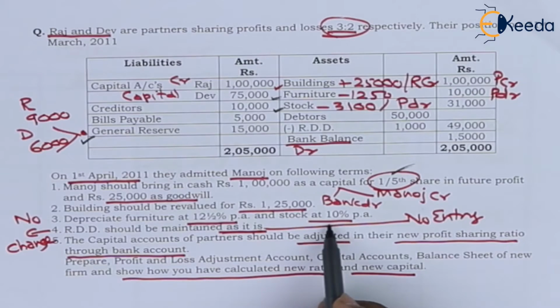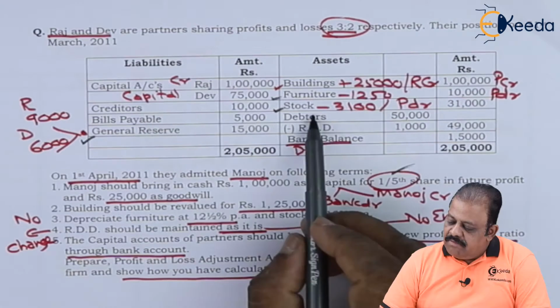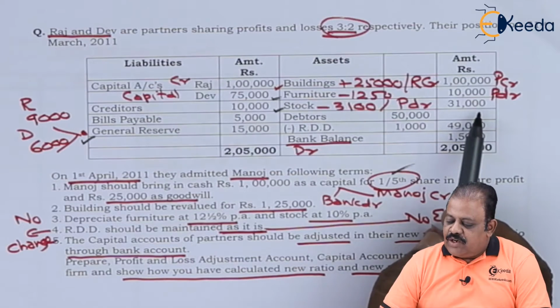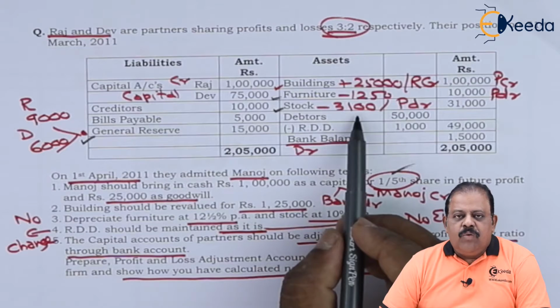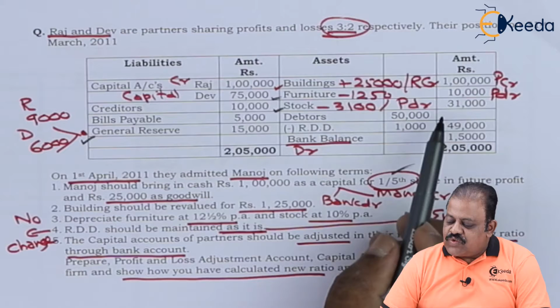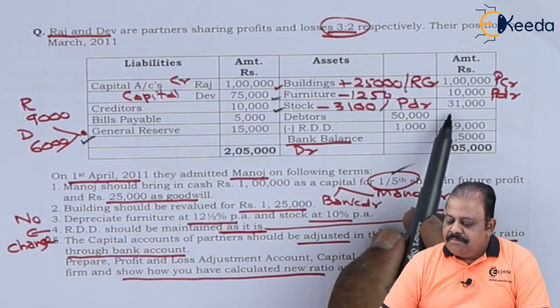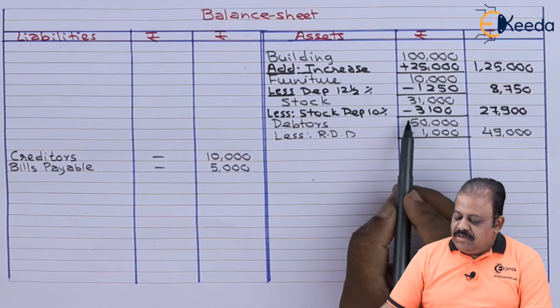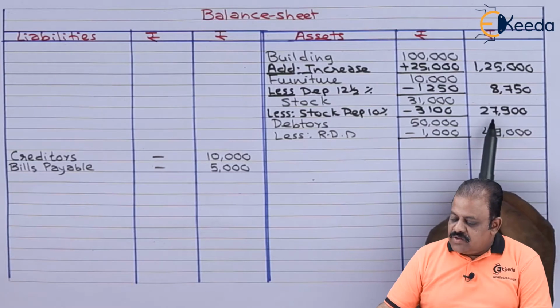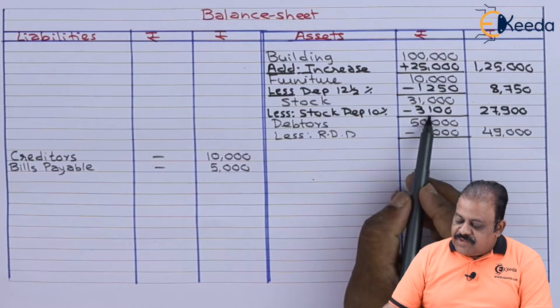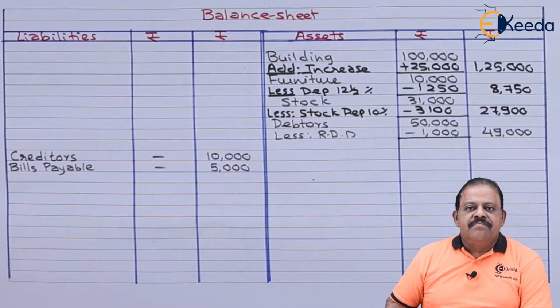Stock to be depreciated at 10% per annum. Value of stock is here 31,000. 10% of it is 3,100. One effect will be we have to reduce stock on the asset side by amount 3,100. Stock 31,000 less depreciation 3,100. So net is 27,900. Second effect of this depreciation 3,100, revaluation account debit side.